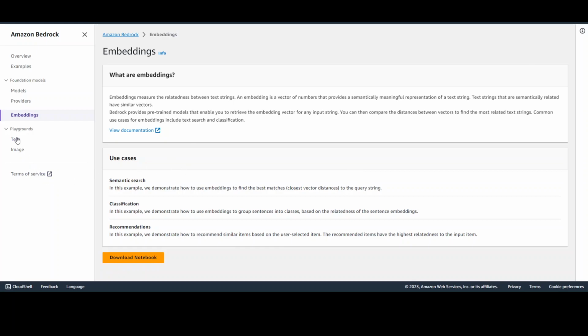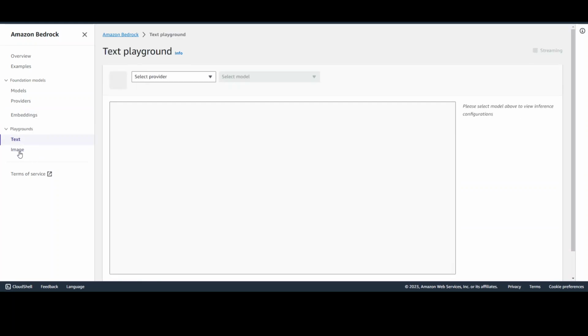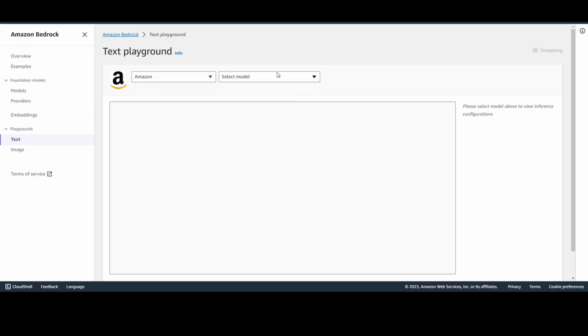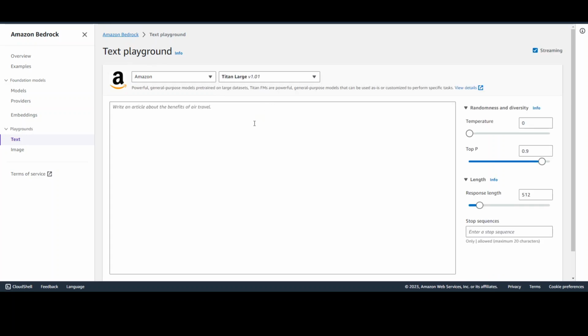Okay. Now, another cool thing about Bedrock is that it provides you two playgrounds. One is for text tasks, and another one is for image tasks. So let's try out the first, text one. Click on text, and then you can select the provider. Let me go with the Amazon one, and then I'm going to select this generative AI Titan Large model, and then I'm just going to ask it what are the steps to renovate a bathroom, or bathroom in Queen's English.